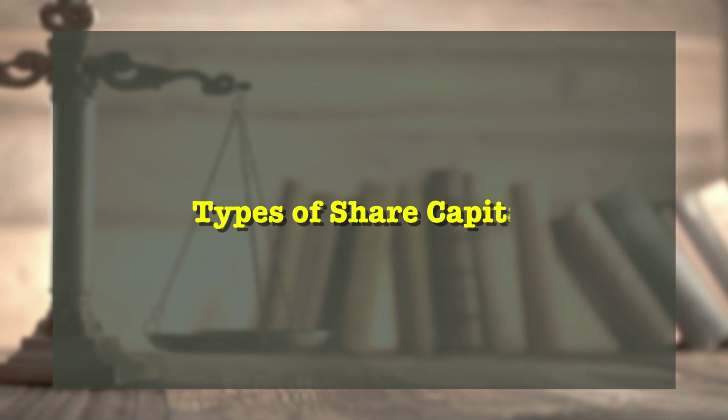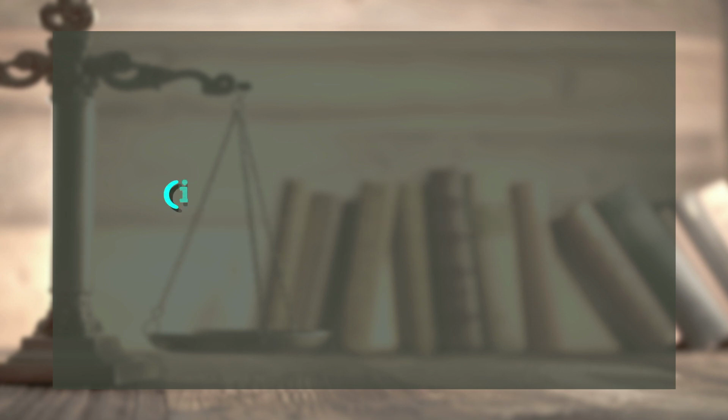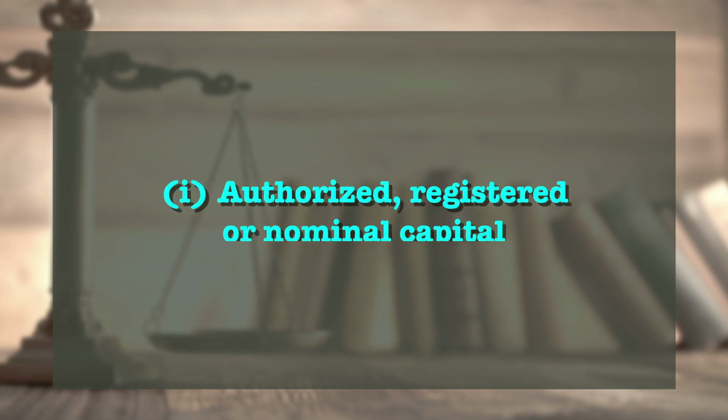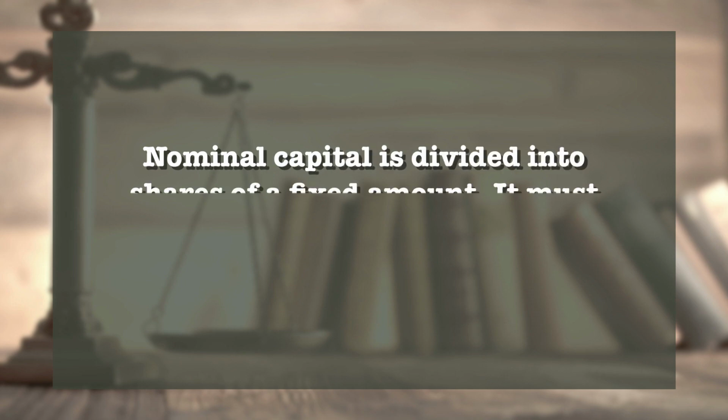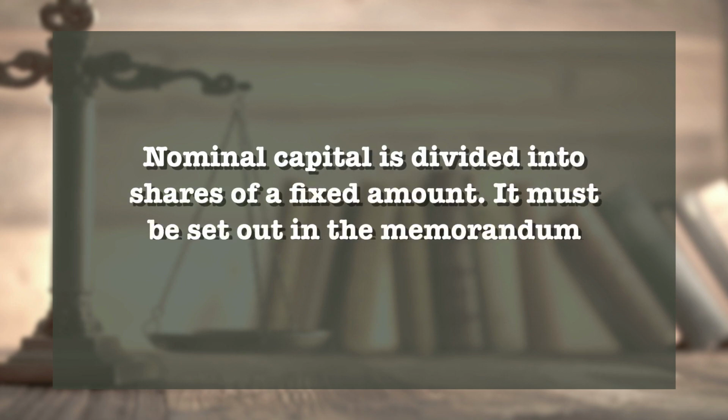Now, we shall discuss the types of share capital. The first is authorized or registered or nominal share capital. This is the amount of capital with which the company intends to get itself registered. This is the amount of share capital which a company is authorized to issue. Nominal capital is divided into shares of a fixed amount. It must be set out in the Memorandum of Association. It can be increased or decreased by following the prescribed procedure.